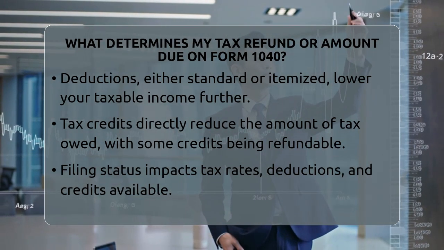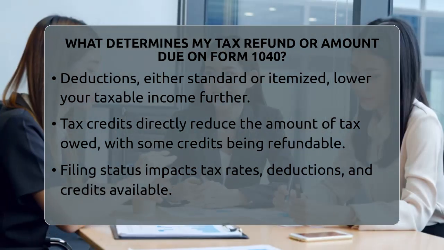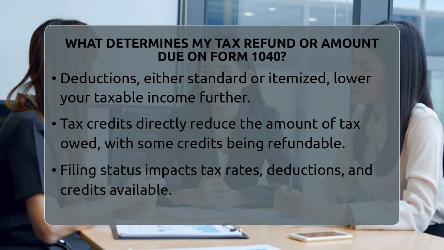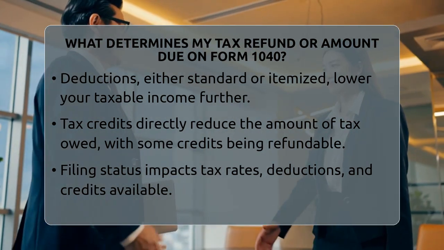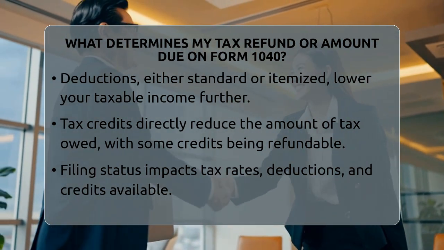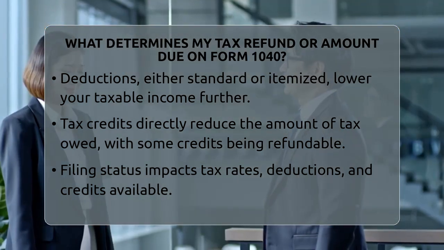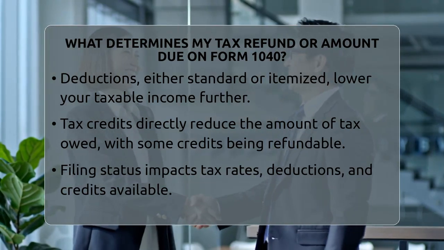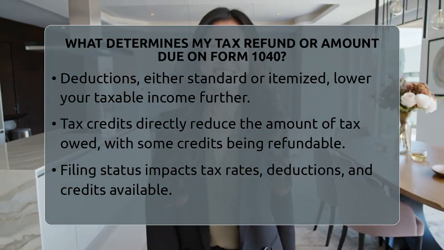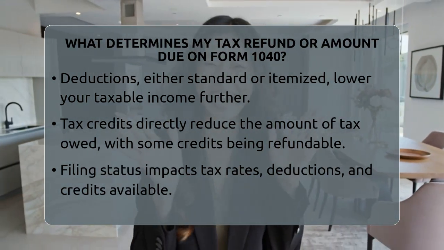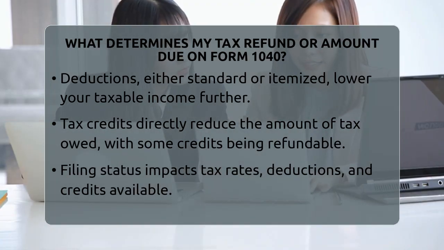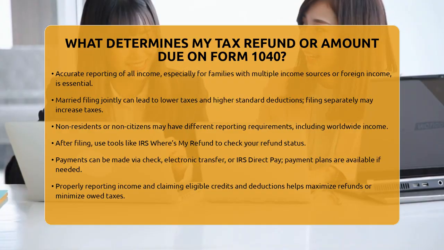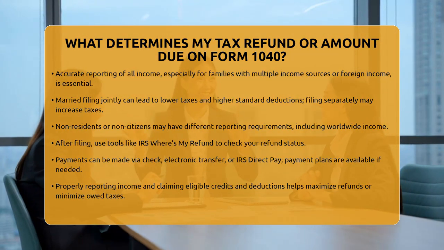Your filing status, whether you are single, married filing jointly, married filing separately, head of household, or a surviving spouse, affects your tax rates, standard deduction, and credits you can claim. For Asian American families, especially those with multiple income sources like wages, business income, or investments from abroad, it is important to report all income accurately. Taking advantage of credits like the child tax credit or education credits can make a big difference.